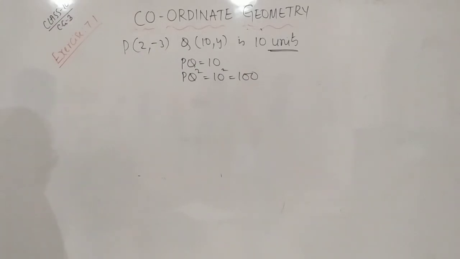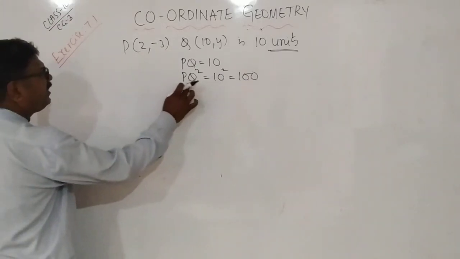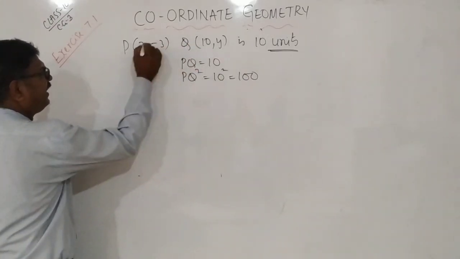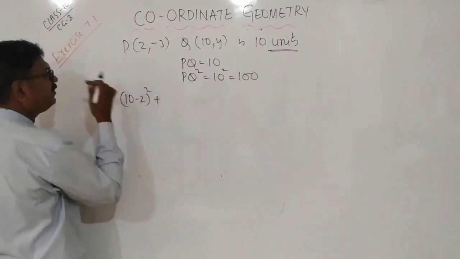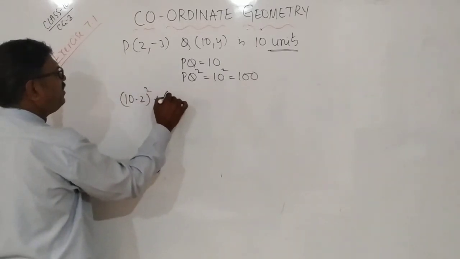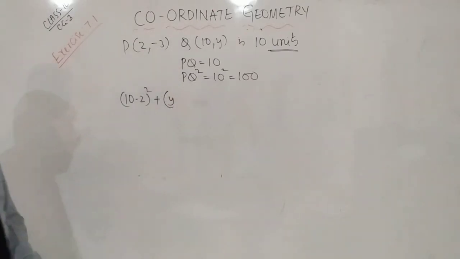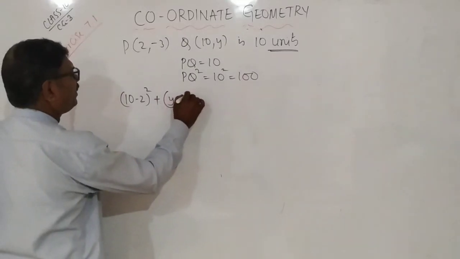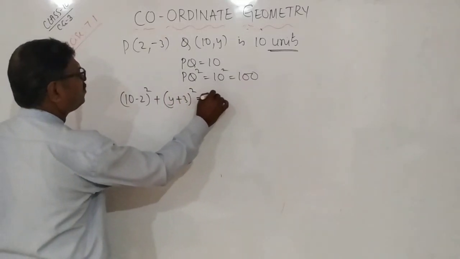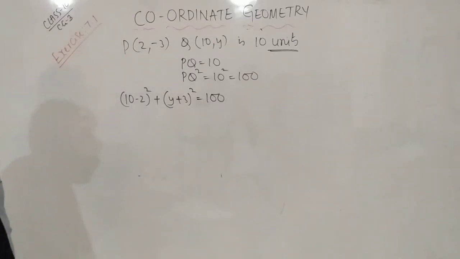Why? Square root we will get. Therefore PQ square is nothing but (10 minus 2) whole square plus (y minus of minus 3). Minus of minus 3, how much? (y plus 3) whole square is equal to 100.